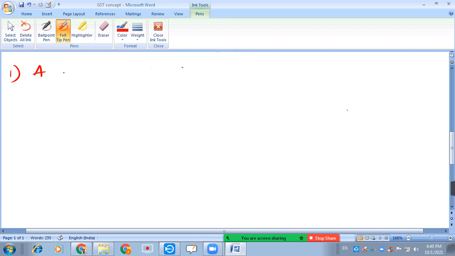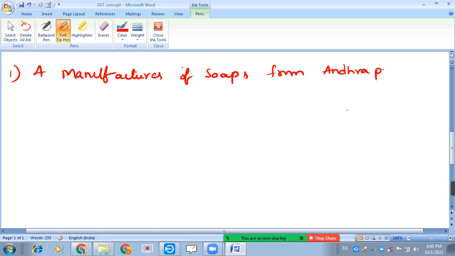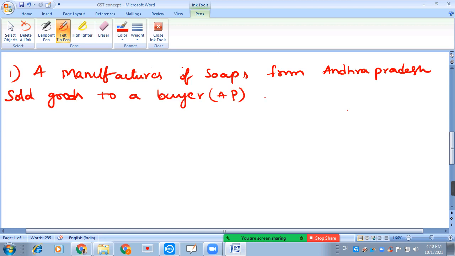A manufacturer of soaps from Andhra Pradesh sold goods to a buyer, and he is also from AP, that is Andhra Pradesh.